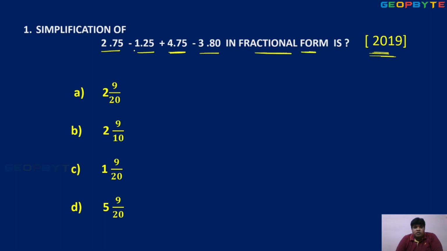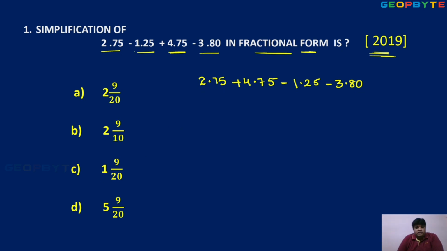Observe. So minus and minus part, you can take right side. Positives first: 2.75 plus 4.75 minus 1.25 minus 3.80. Here your methodology, you can follow your own method. Suppose I am following this method, everybody also follow only this method, not necessary. Simplest way you can follow, not a problem.